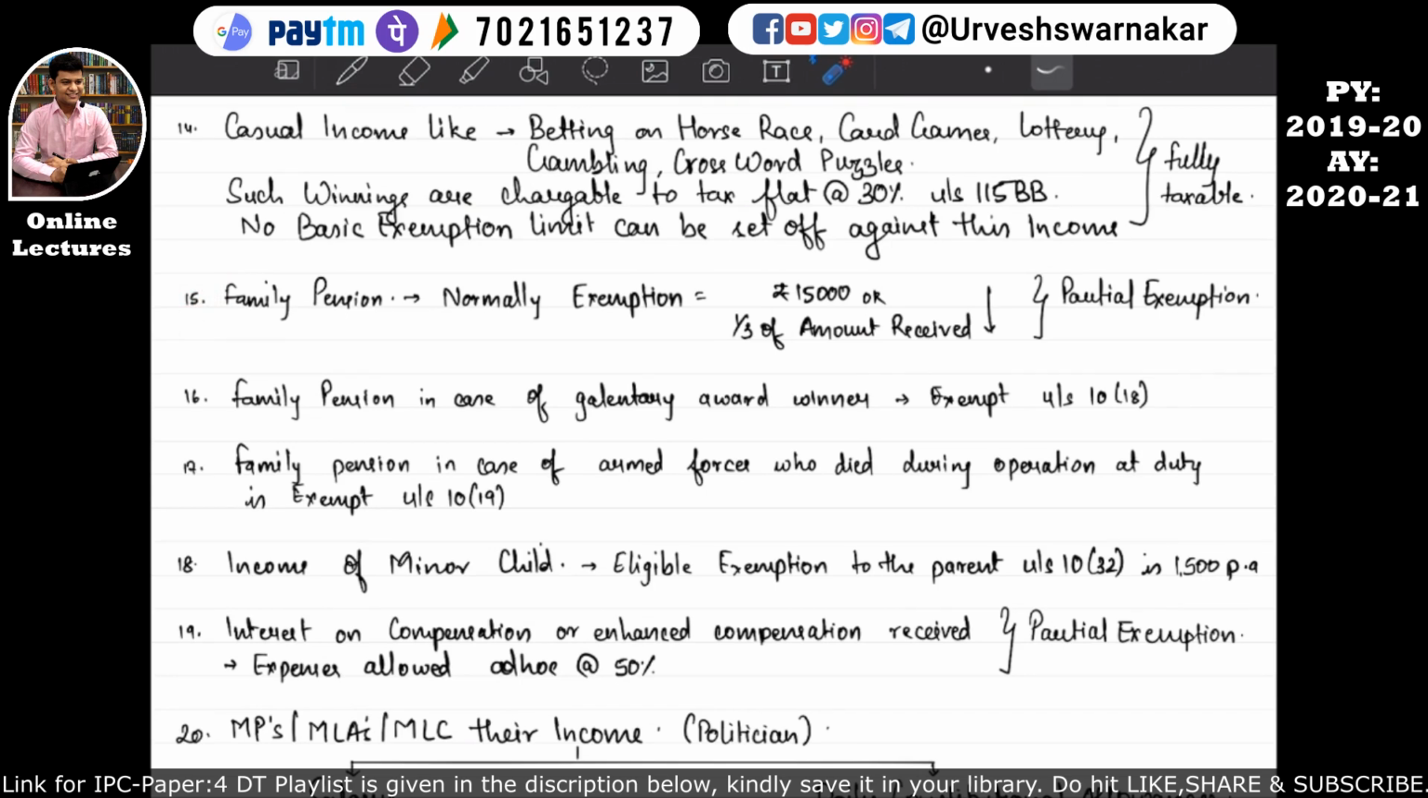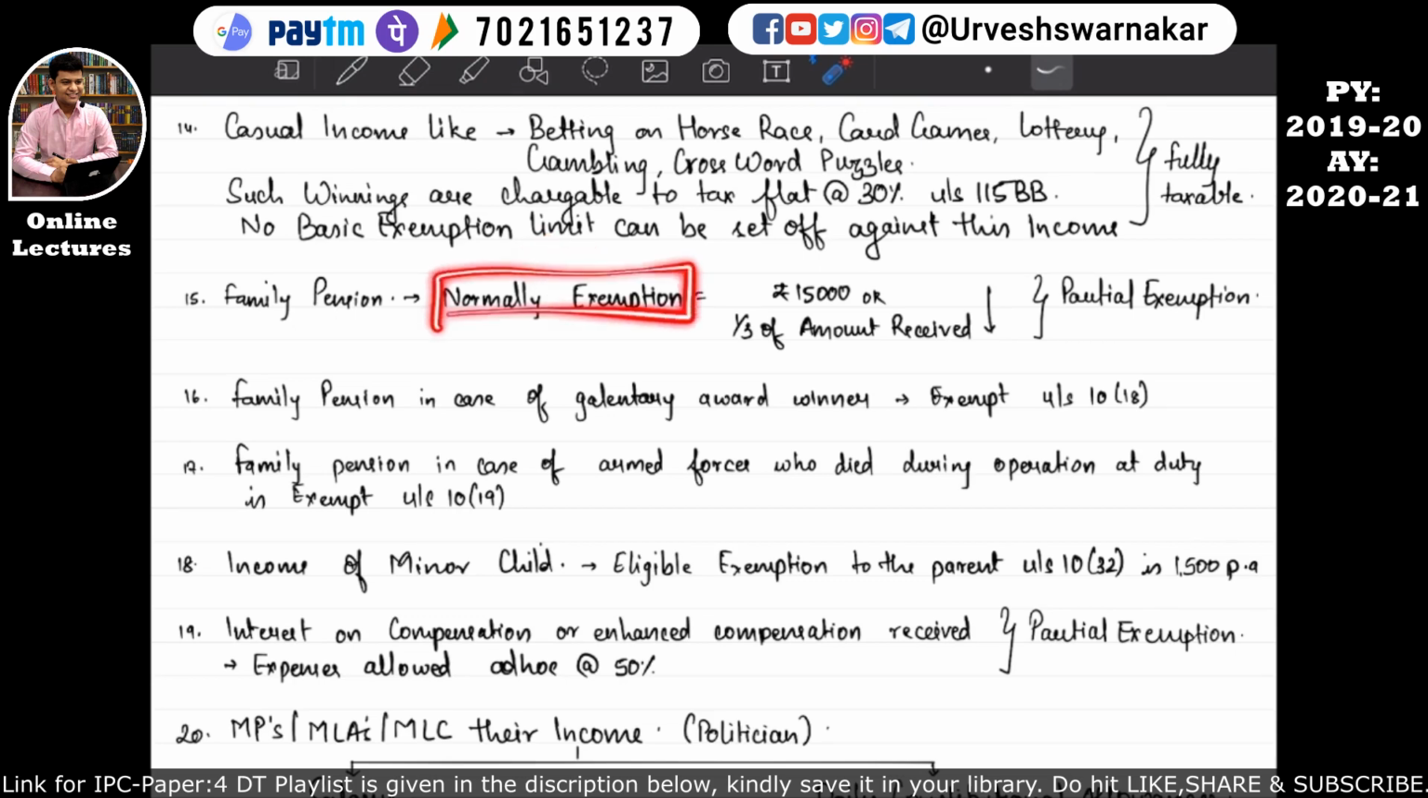The next income is given under point 15. In point 15, if an assessee is earning a family pension, then the normal exemption available is rupees 15,000 or 1/3 of the amount of the pension received. So this is basically a partial exemption, but here a section is not given, so you have to remember this as it is. If an assessee is receiving a family pension, there is a normal exemption, not a section 10 exemption. I hope this is quite clear.